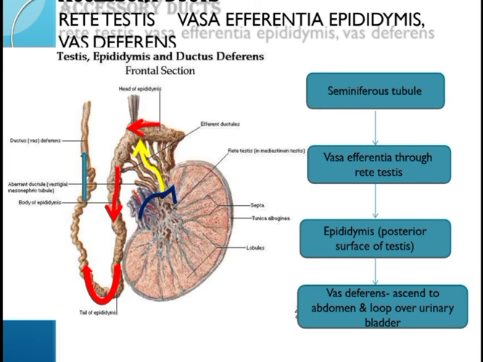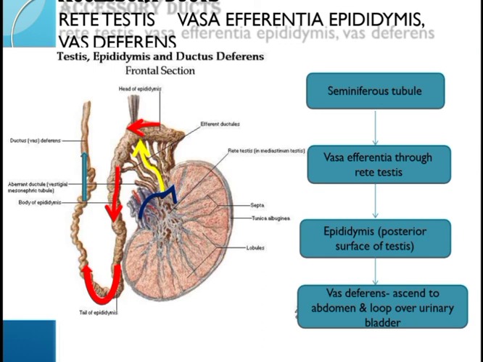Epididymis is a long tube which is greatly coiled and tightly packed to form an elongated flattened body. It is located along the posterior surface of each testis. Sperms undergo physiological maturation, acquiring increased motility and fertilizing capacity in epididymis. After that, they pass down to the tail of epididymis, where they stay for a very short period before entering the two vas deferens. The vas deferens descends to the abdomen and loops over the urinary bladder.